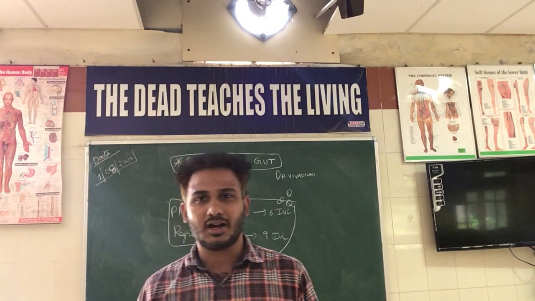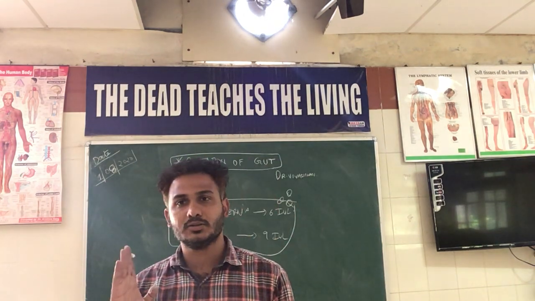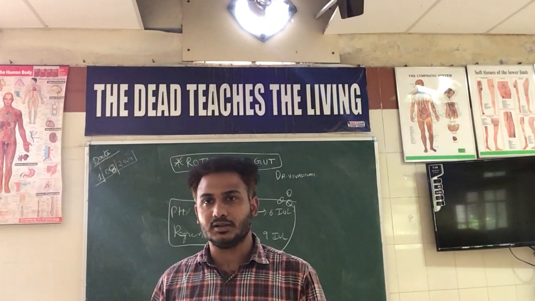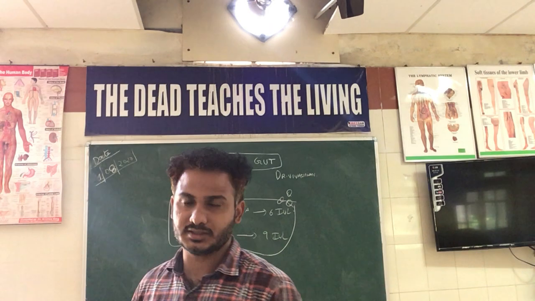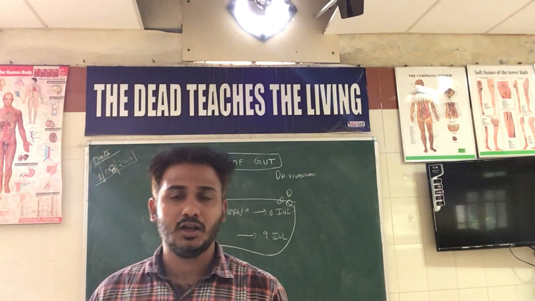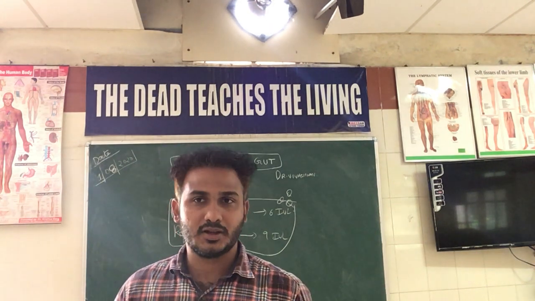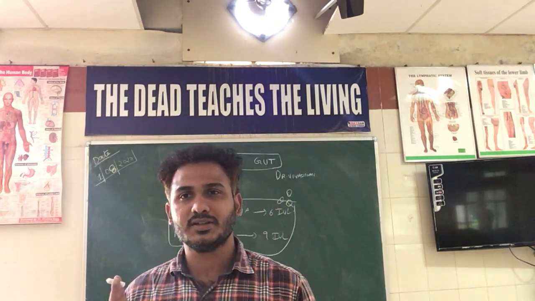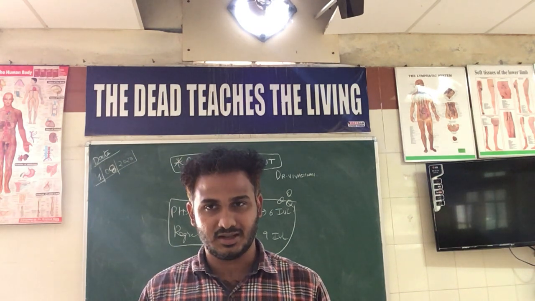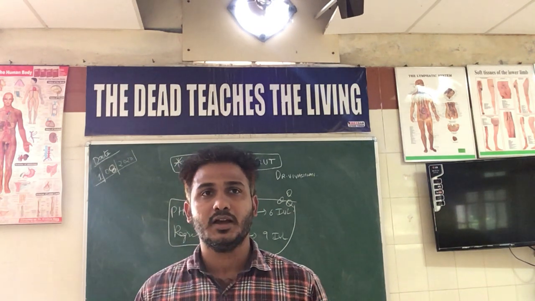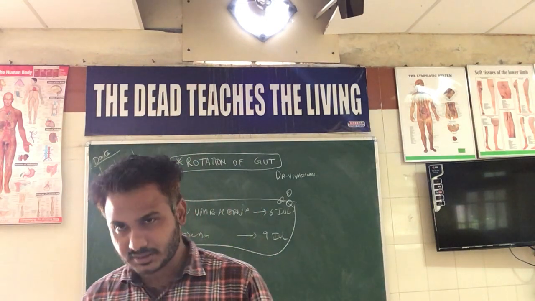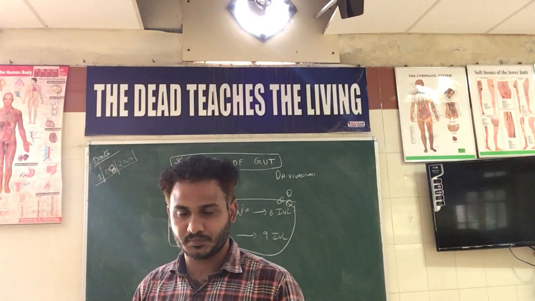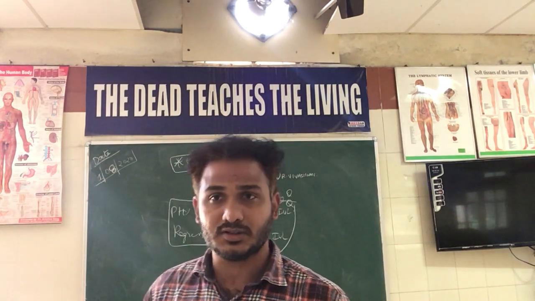You know that the developing gut is divided into three parts: foregut, midgut, and hindgut. The arterial supply of the foregut is the celiac trunk from the abdominal aorta, the midgut is supplied by the superior mesenteric artery, and the hindgut by the inferior mesenteric artery. The superior mesenteric artery acts as an axis for the rotation, and here the midgut undergoes extensive coiling, the coils of jejunum and the coils of ileum as well.